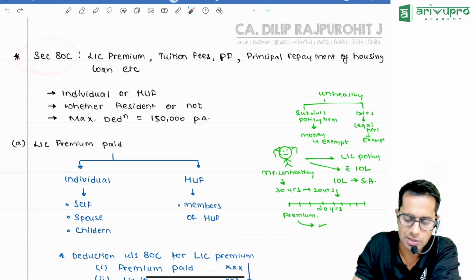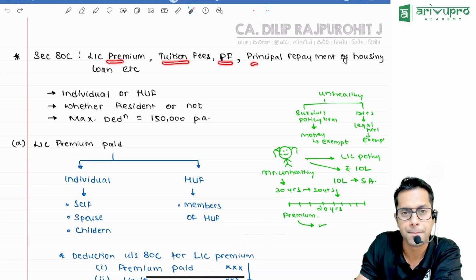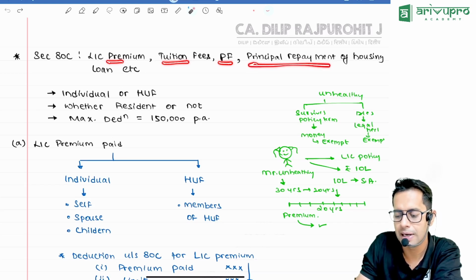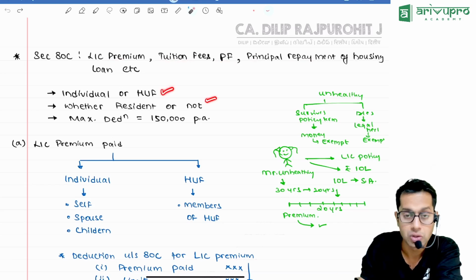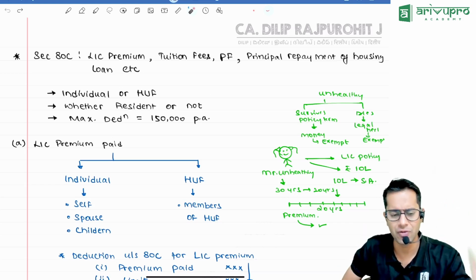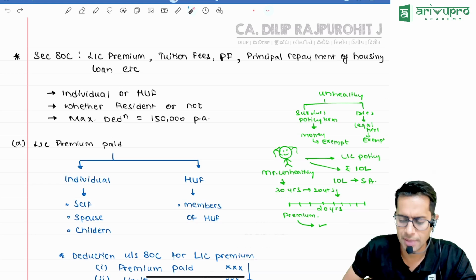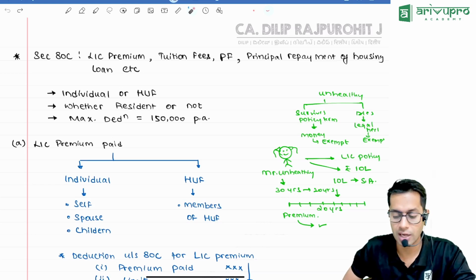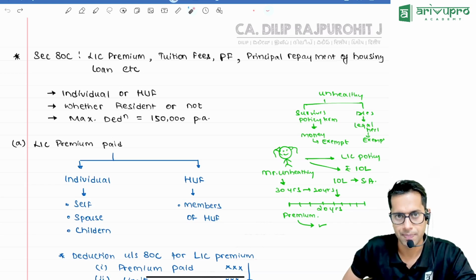Section 80C talks about what, sir? Section 80C talks about LIC premium, tuition fees, provident fund amount, principal repayment of housing loan, etc. 80C talks about if you are depositing money in any of these: if you are taking a life insurance policy, you will be paying a premium; if you are paying your child's tuition fees; if you are depositing money in a provident fund account; if you are making principal repayment of housing loan, etc.